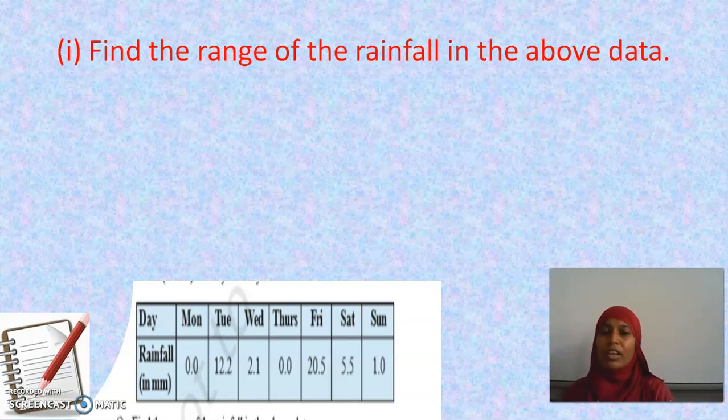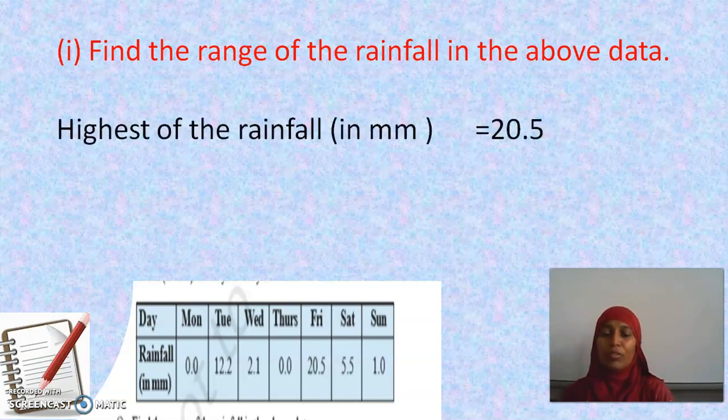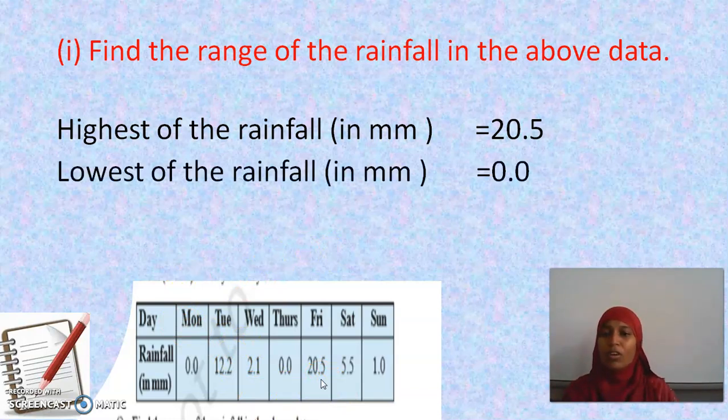Okay, my dear children. Before writing the formula, I have to find the highest of the rainfall. Which is the highest? 20.5. Now, lowest of the rainfall in millimeter? 0. On 2 days, they had no rainfall, Monday and Thursday. It doesn't mean they didn't have rainfall. To a measurable level, they didn't have rain. They would have got a cloudy atmosphere with some drizzlings here and there.